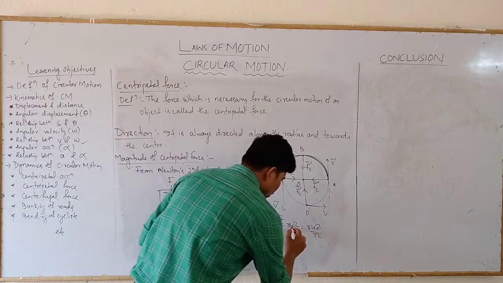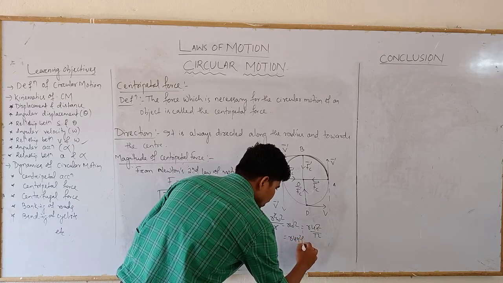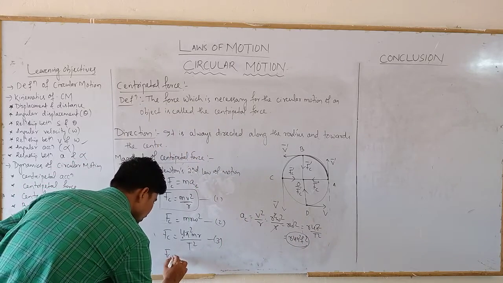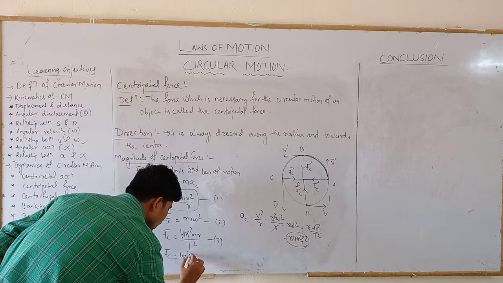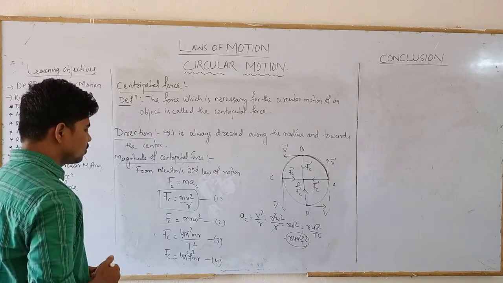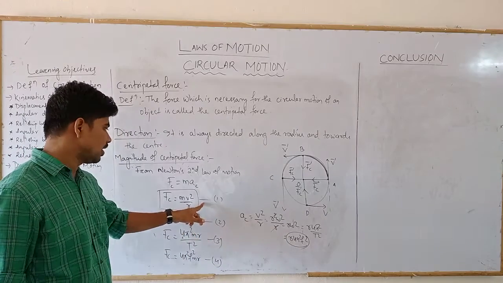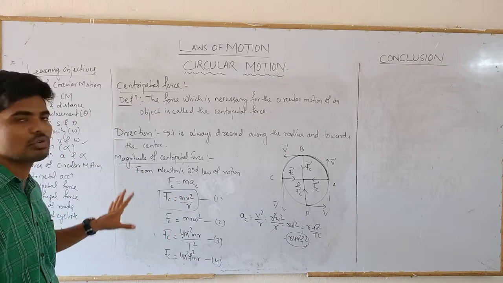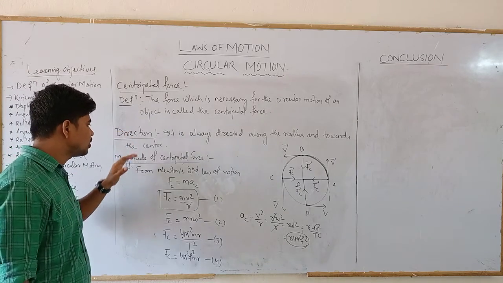Finally, omega equals 2 pi f, so AC can also be written as r 4 pi square f square. So the final expression for Fc will be 4 pi square f square m r. This is another expression, in terms of frequency, equation 3. In terms of time period, equation 2 in terms of angular velocity, and equation 1 in terms of linear velocity. These are some of the expressions which show the magnitude of centripetal force. Clear? So this is centripetal force: its definition, direction, and magnitude.